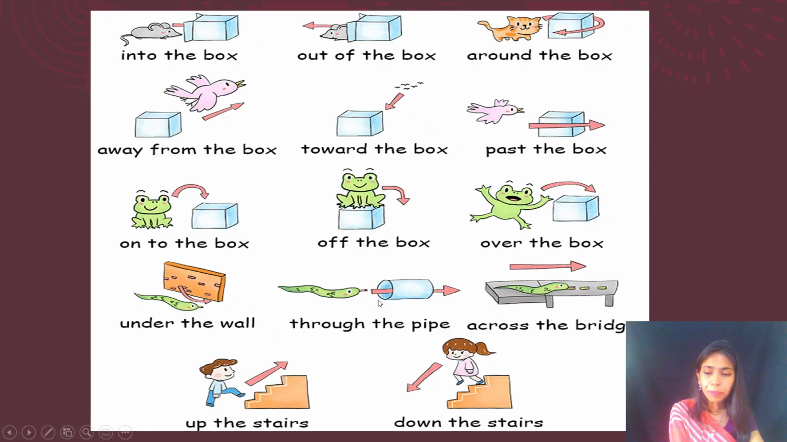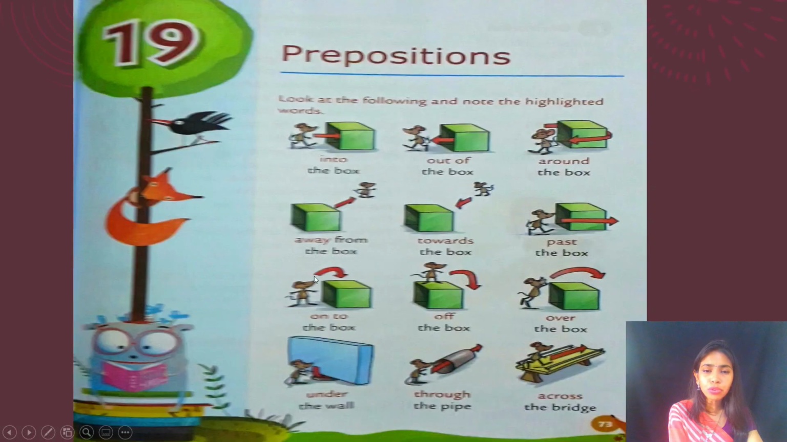Like this, okay? So see here, these examples I've already shown you, okay? Like this shows into, under. Out of means outside. Around means a round, right? Away means away from one thing to another, right? Towards means in its direction. Past means just crossing that.